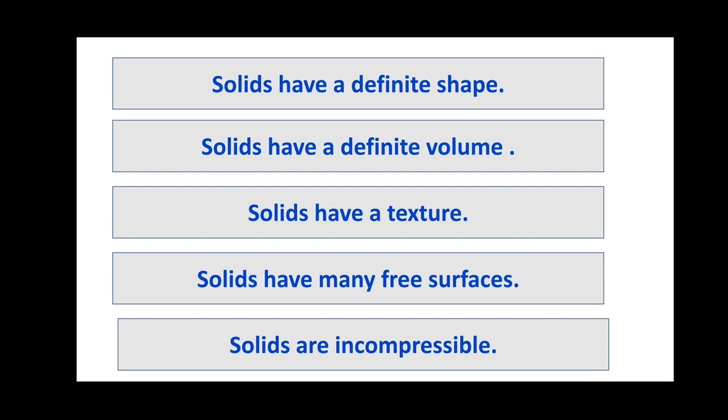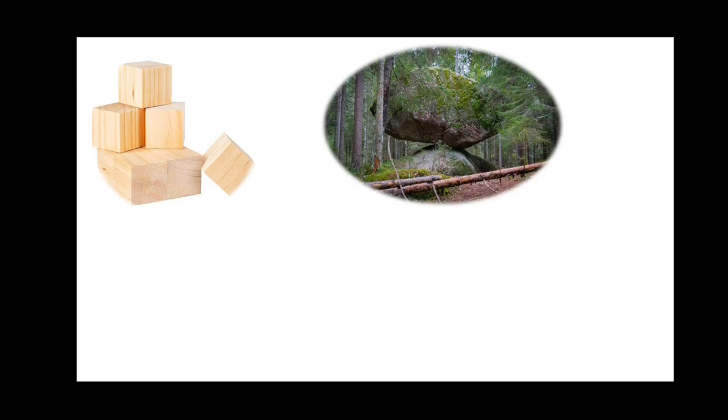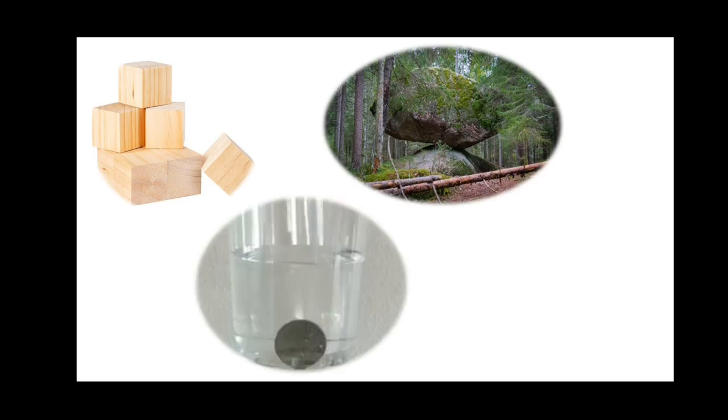We know that a wooden block, rock, coin, etc. are examples of solids. Wherever we keep these objects, whether on a hilltop, field, room floor, or in any big vessel, the shape of these objects is not going to change. We have already learned the reason for it.